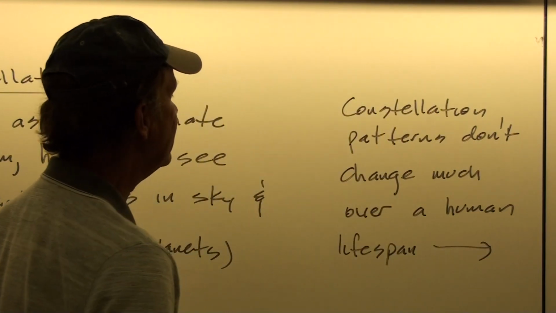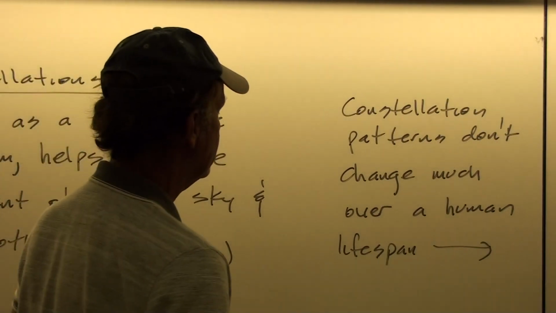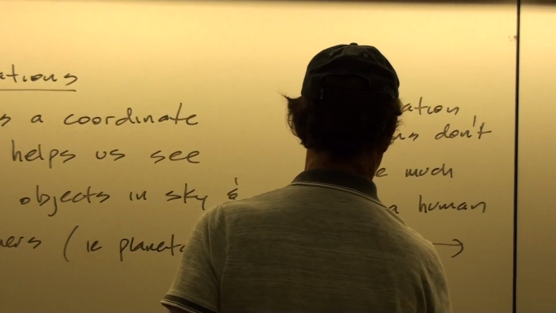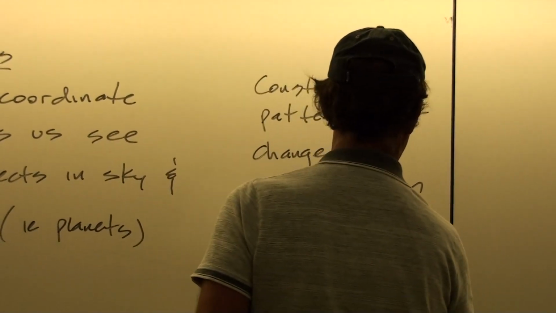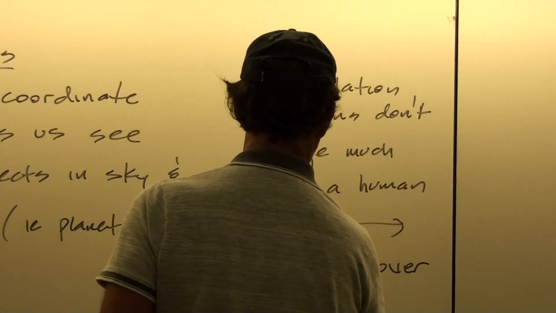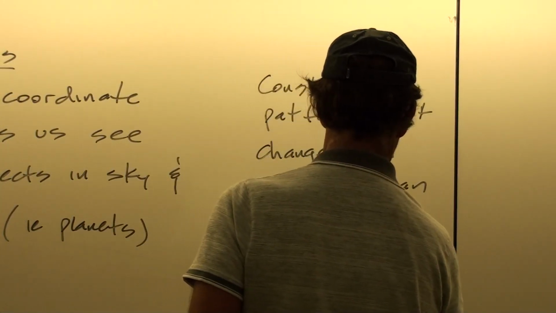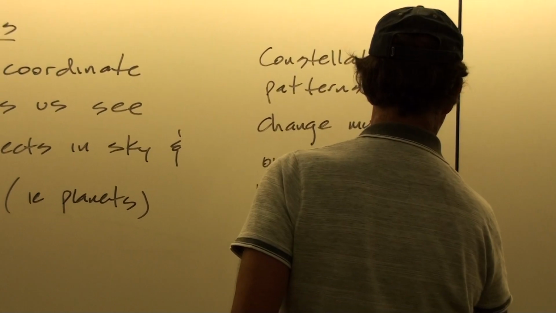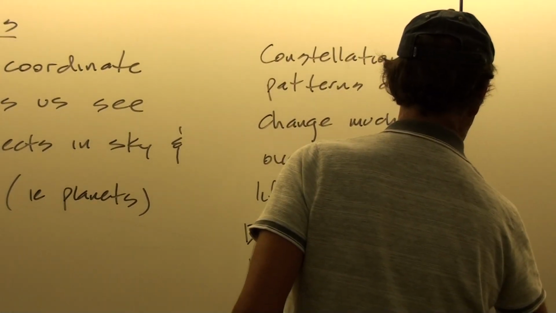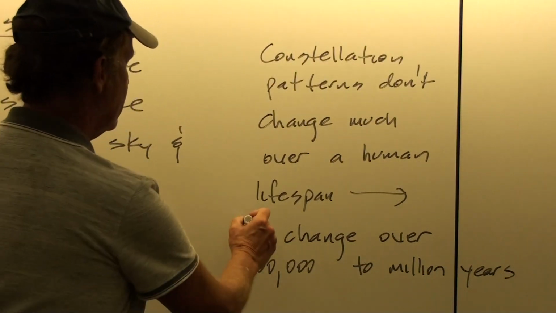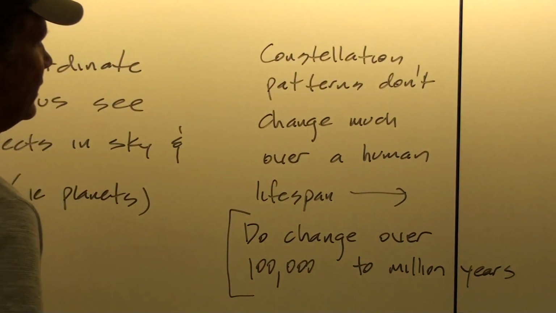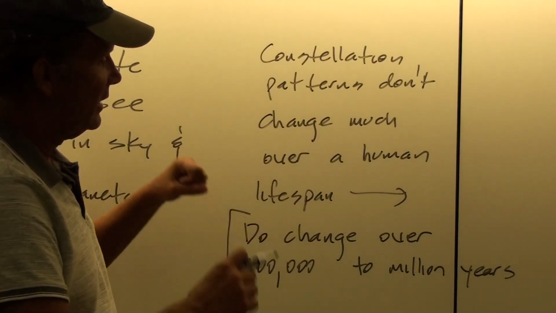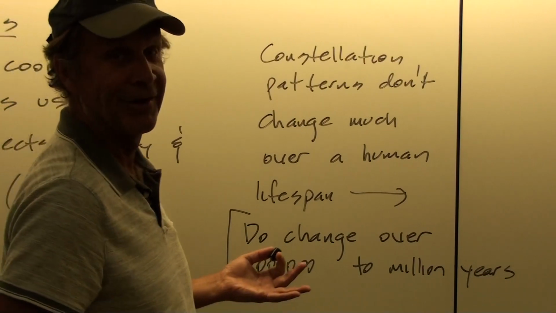And actually what we see is that they do change, though, say over hundreds of thousands to millions of years. So if we were to project what the Big Dipper might look like in a million years, the stars in that constellation might have changed, say, into a spear or something.